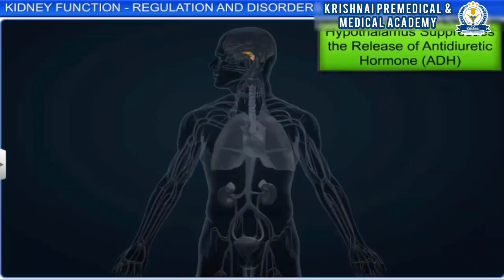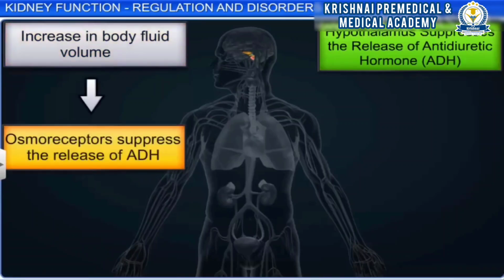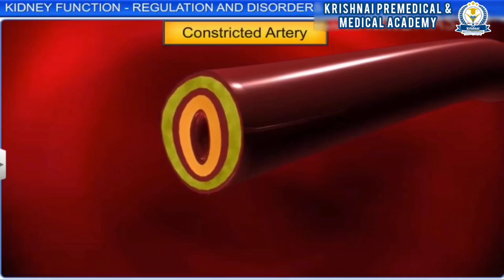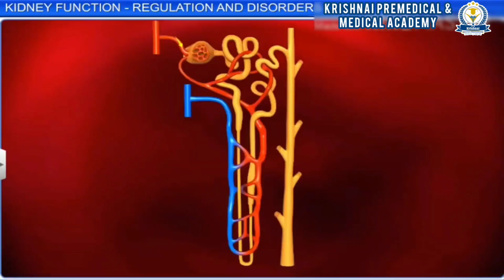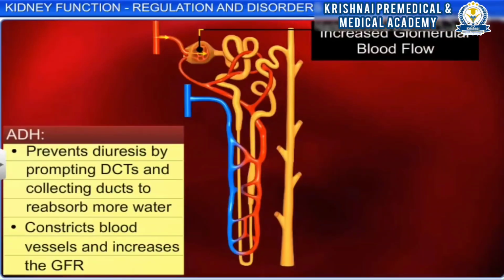On the other hand, if the fluid volume in the body increases, the osmoreceptor suppresses the release of ADH, leading to increased excretion of water in urine. ADH also has the ability to constrict the blood vessel. This increases the blood pressure, thereby increasing the glomerular blood flow in the kidney and consequently the glomerular filtration rate or GFR.